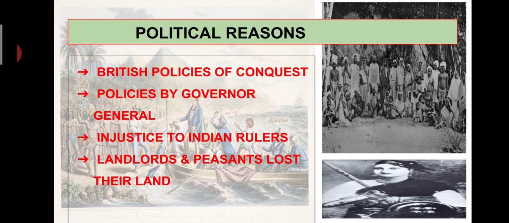The policy of subsidiary alliance and the doctrine of lapse deprived the rulers of their power and status. For example, Rani Lakshmibai was prevented from putting her adopted son on the throne. At the same time, injustice was done to Indian rulers. We have learnt all these things in the previous history lessons. Landlords and peasants also lost their land.